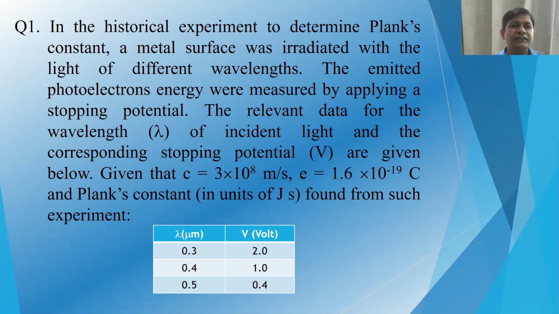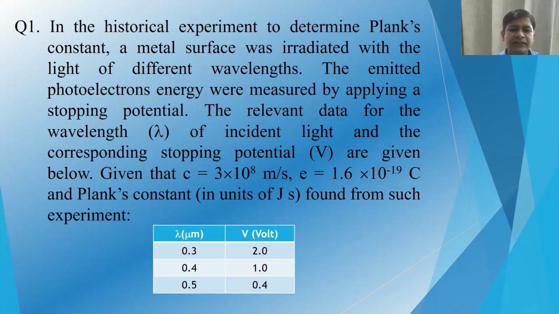In problem 1, it says that in the historical experiment to determine Planck's constant, a metal surface was irradiated with light of different wavelengths. The emitted photoelectrons' energies were measured by applying a stopping potential. The relevant data for the wavelength lambda of incident light and the corresponding stopping potential are given below. Given that the velocity of light c is 3 × 10⁸ meter per second and the charge on the electron e is 1.6 × 10⁻¹⁹ coulomb, we have to calculate Planck's constant in units of joule second.